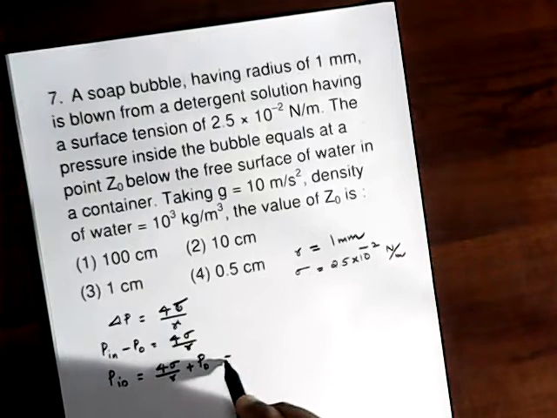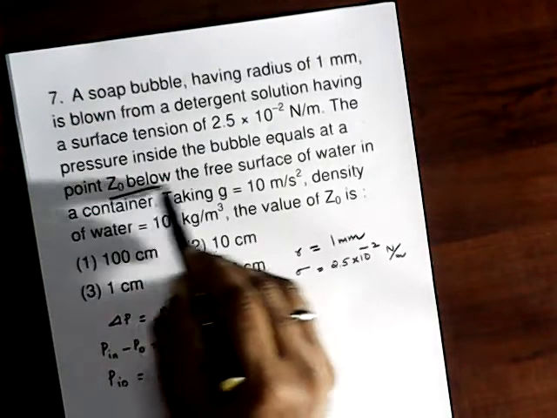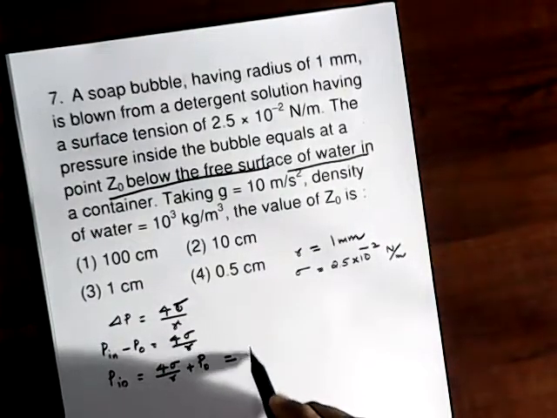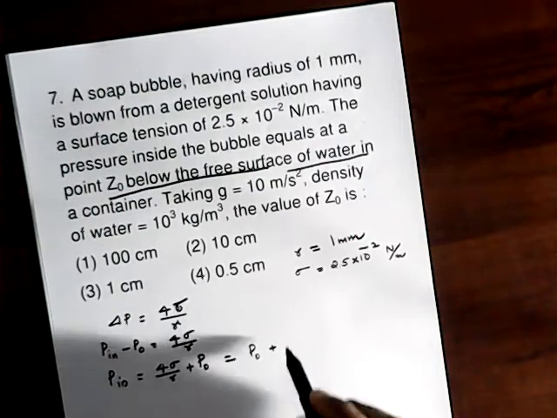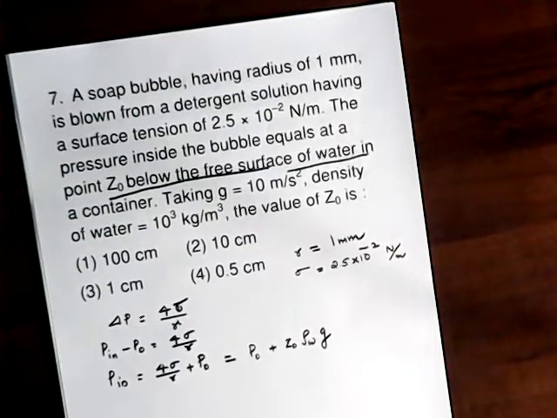But it is given that at a point Z0 below the free surface of water, the pressure is the atmospheric pressure plus Z0 times the density of water into g.